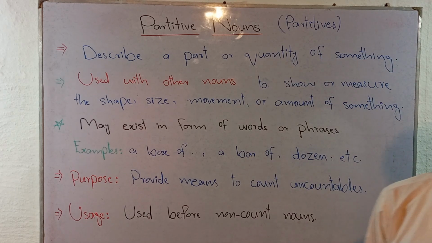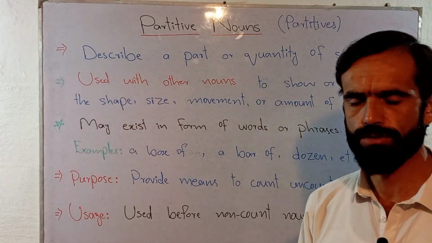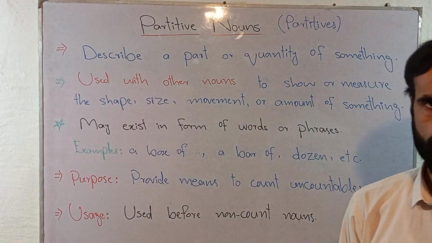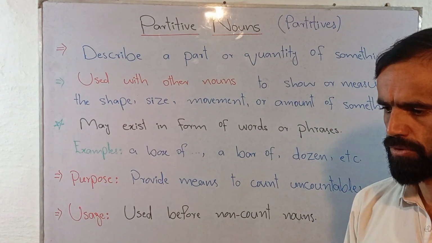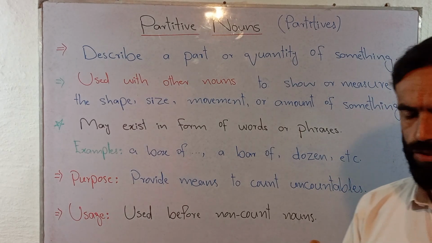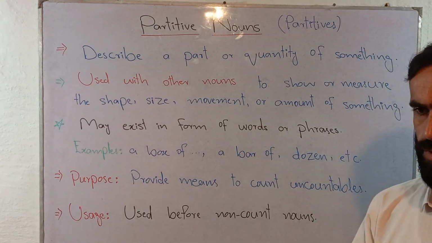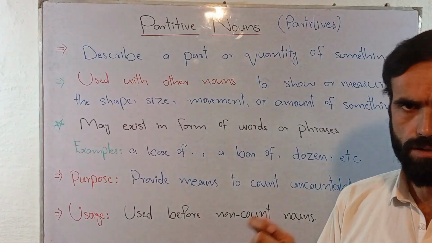It is already cleared, I have already mentioned that before uncountable nouns, definitely we will use partitives or partitive nouns in order to know about the quantity of those nouns that we want to refer to. Let's suppose how much do we mean, how much do we require, or how much is demanded or asked for.